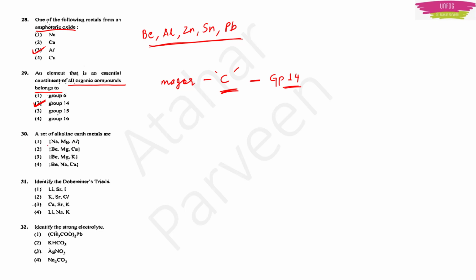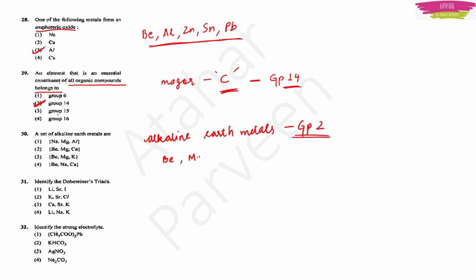The next question we have is, a set of alkaline earth metals are. So if we look at the periodic table, the alkaline earth metals are those which come under group 2. Okay. So what are the elements in group 2?